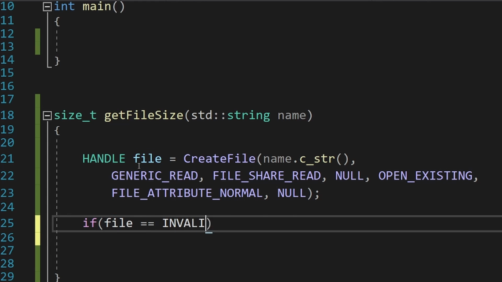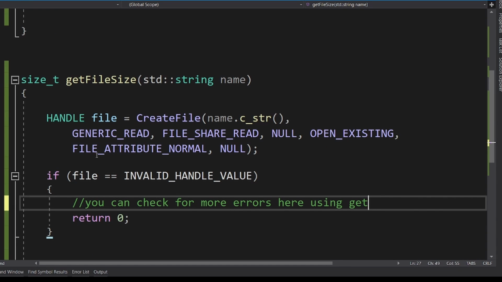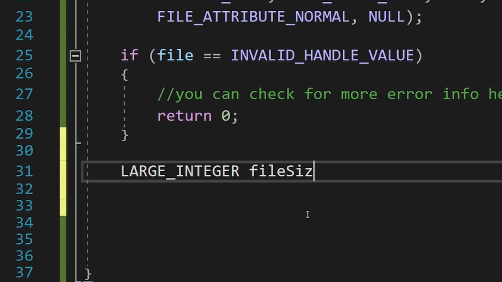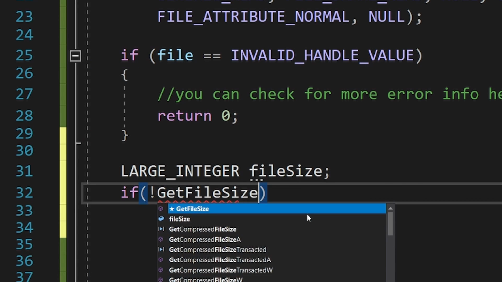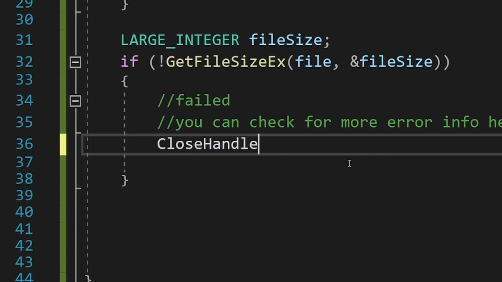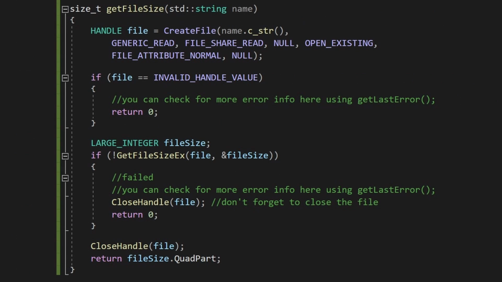Now we just have to check if the handle was valid. If not, some errors occurred, and if you want more details, just call GetLastError and look at the documentation for the possible cases. Finally, we can call GetFileSizeEx, and if it doesn't fail, we can return the size. Don't forget to close the handle. As a quick note, closing the process will automatically close all the handles that you created.